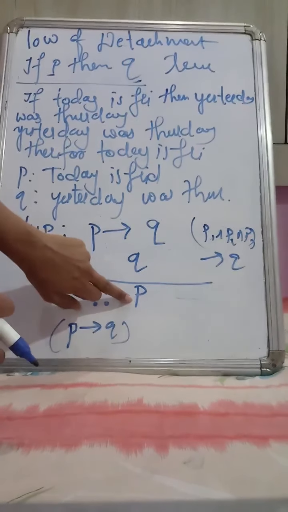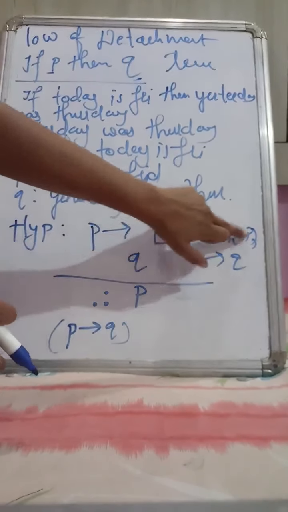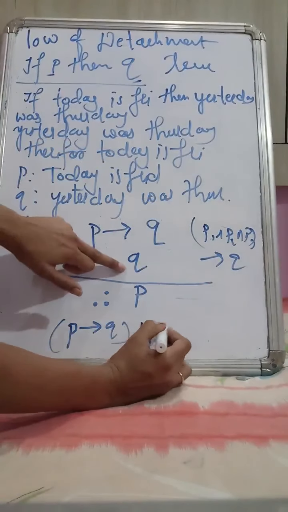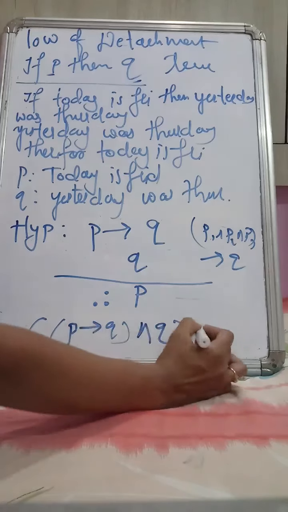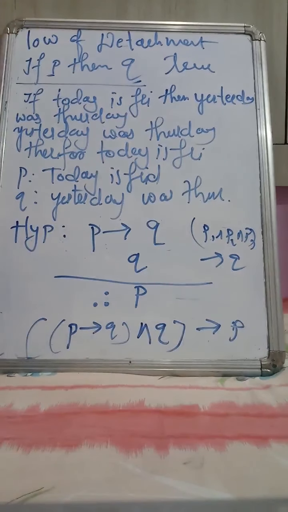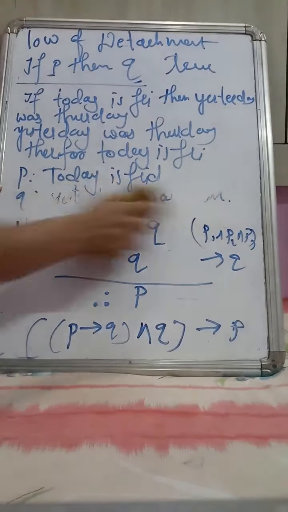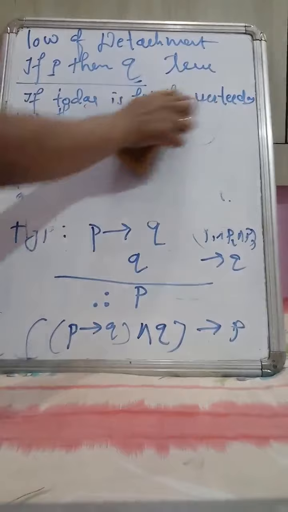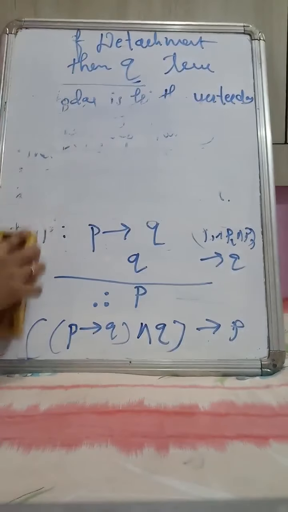So this is our derived statement, and we'll get the conjunction here. So p implies q, conjunction this q, and this whole implication gives p. Okay. Next we'll see the law of syllogism.